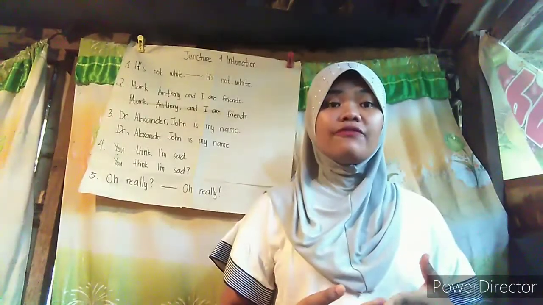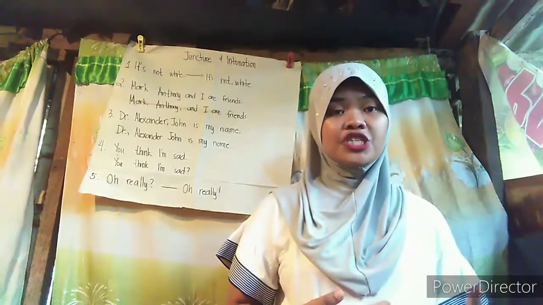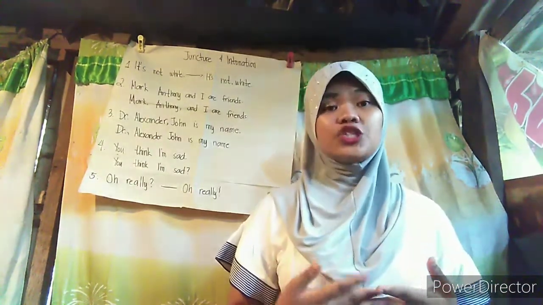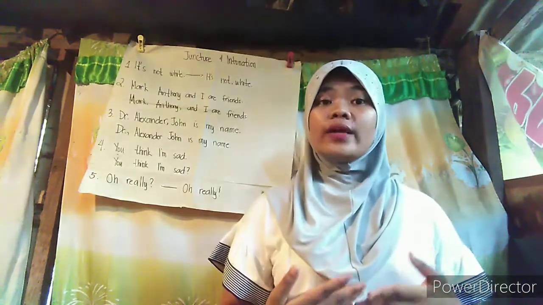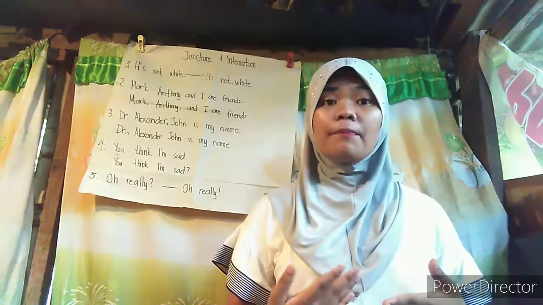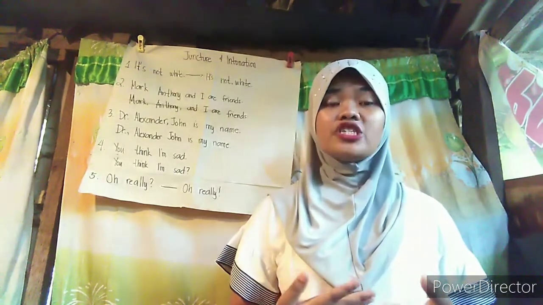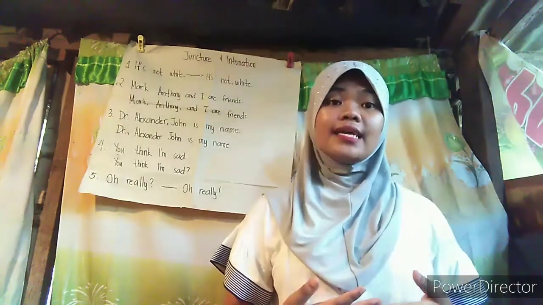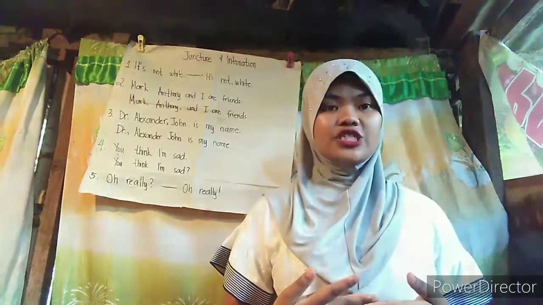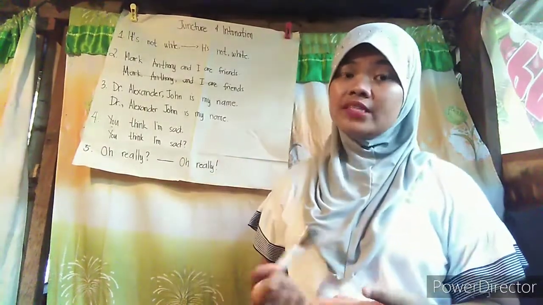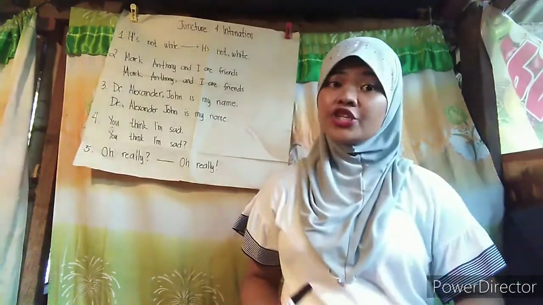Now, let's move on with the juncture and intonation. When we say juncture, it is a pause or slight delay in the continuous flow of speech, while intonation is the use of changing from rising to falling vocal pitch to convey grammatical information and personal attitude. It is particularly important in expressing questions in English. Now, let's try to observe the given examples if there's any juncture or intonation.